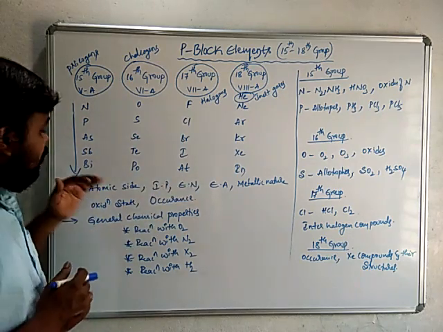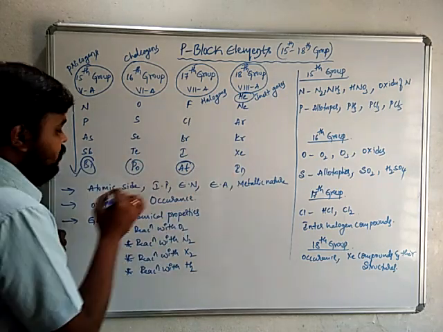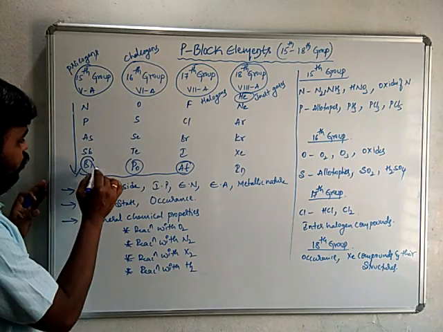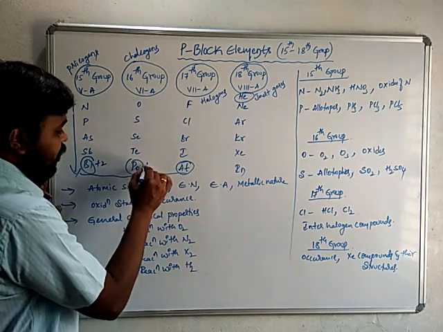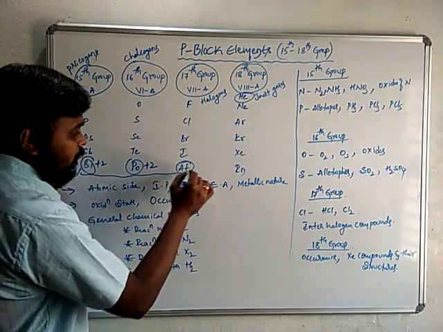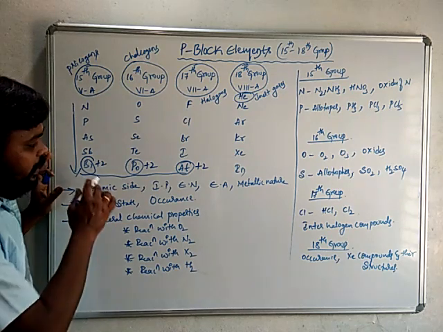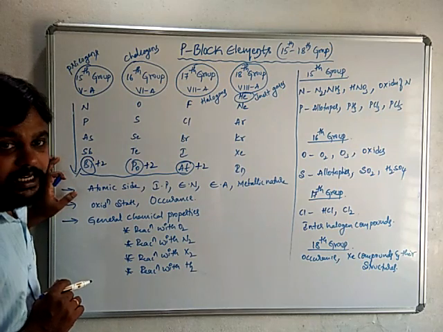Moreover, here bismuth, lead, astatine, these are specially showing positive. Bismuth shows +2 oxidation state, and lead also shows +2 oxidation state. Antimony also shows +2 oxidation state. But why this lower oxidation state? Because of inert pair effect.